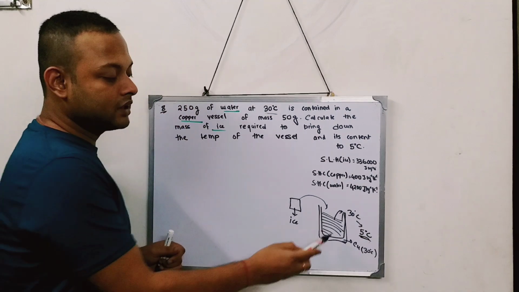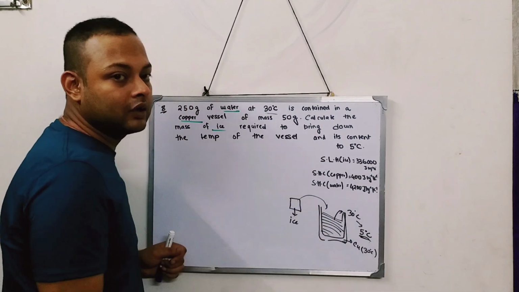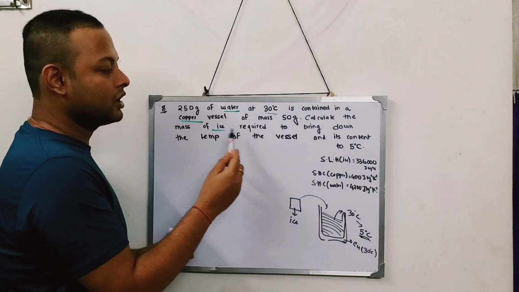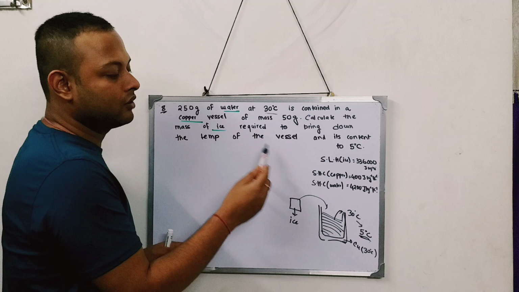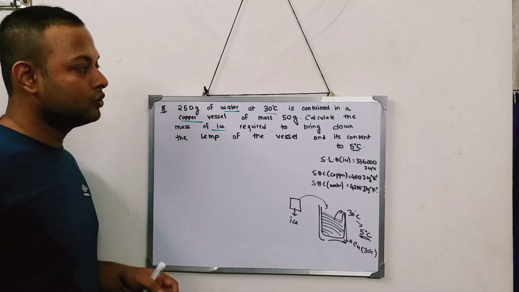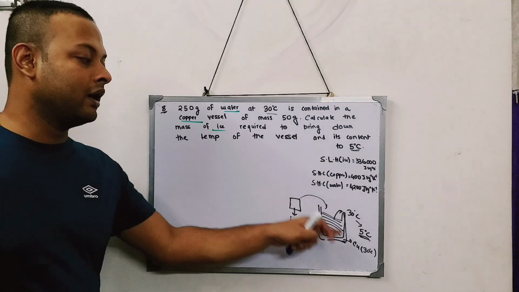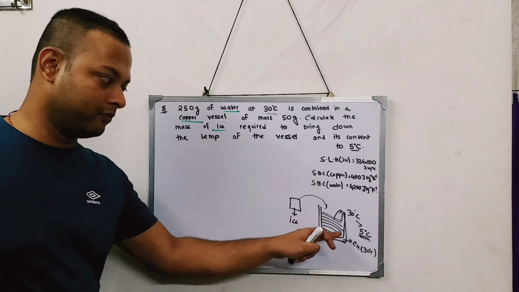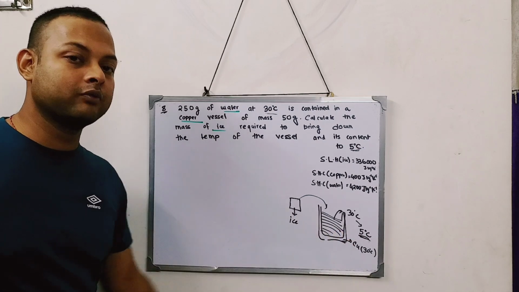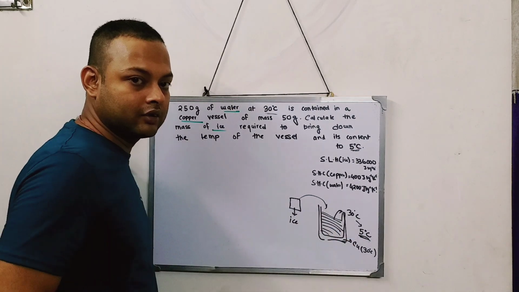So calculate the mass of ice required to bring the temperature of the vessel and its content to 5 degrees. My target is, by putting the ice into this container, I must bring the temperature down. The final mixture should be at 5 degree.